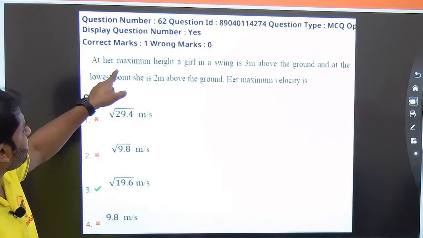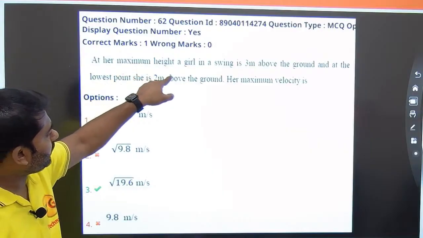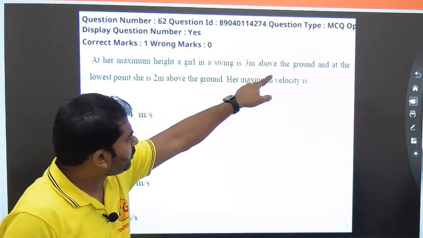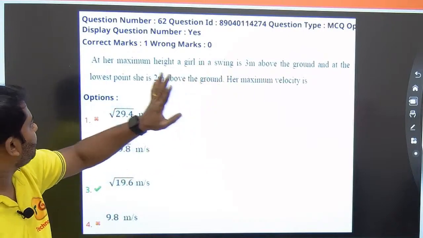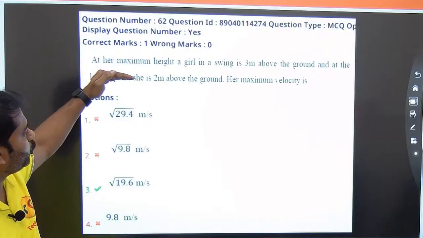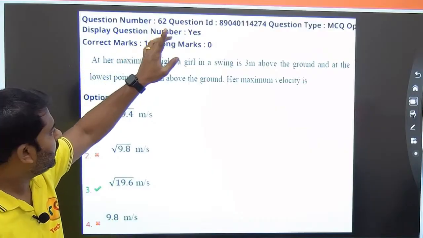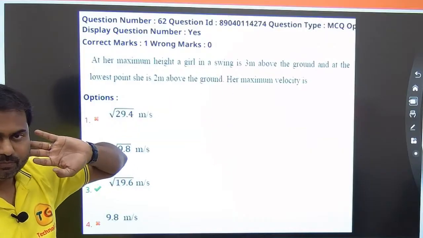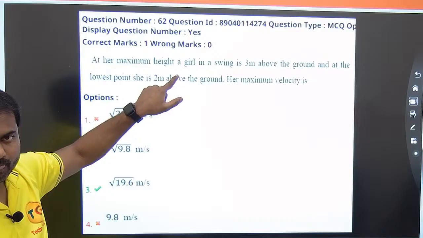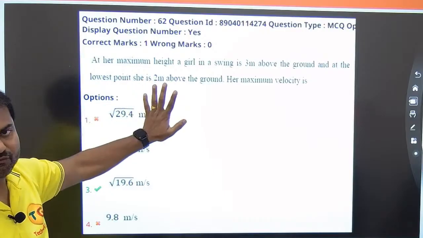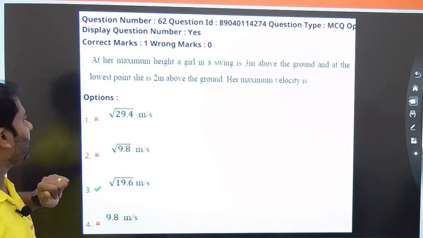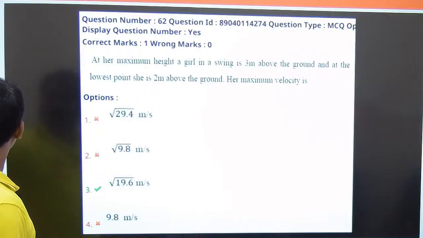At her maximum height, a girl in a swing is 3 meters above the ground, and at the lowest point she is 2 meters above the ground. And her maximum velocity is how much? So this is an interesting question. It is a very straightforward question based on conservation of energy. Clear? Let me give you the explanation by taking the data.